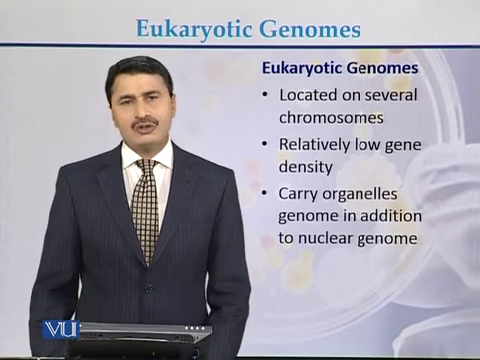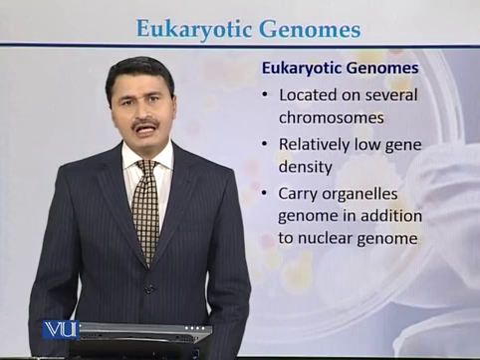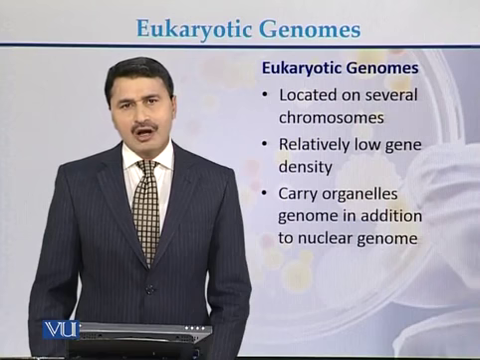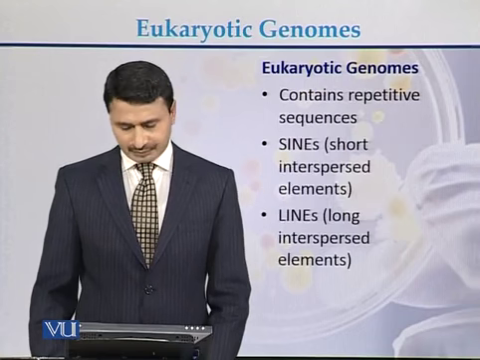So in case of eukaryotes, we can see that there is nuclear genome which is present in the nucleus, while in addition to nuclear genome, there is also organelle genome that can be in the form of mitochondria and that can be in the form of chloroplast.